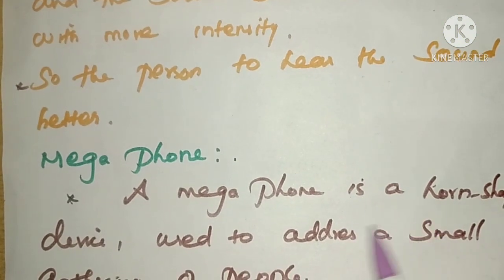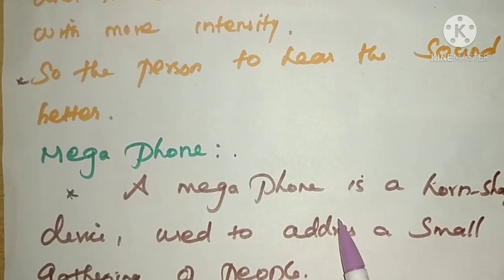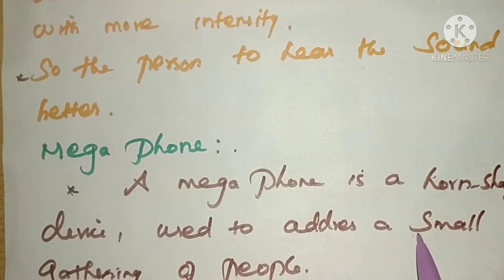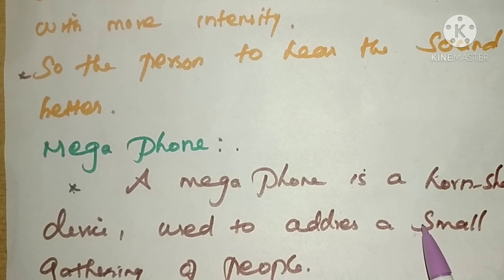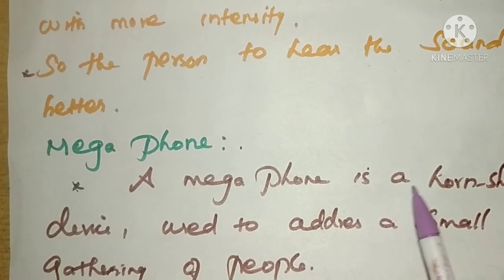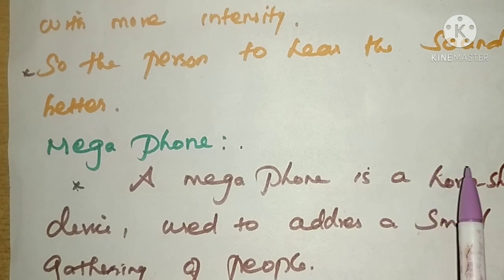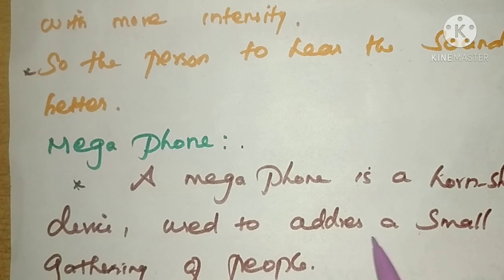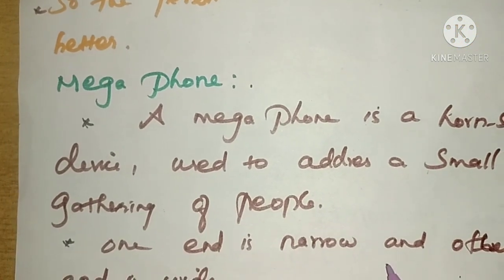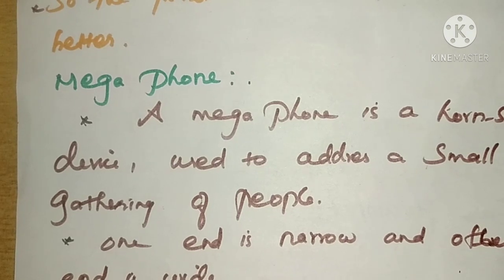The next one is the megaphone. A megaphone is a horn-shaped device. You all know it, isn't it? It is used to address a small gathering of people. You may have seen this in pictures. Why are they using this megaphone? To address a group of people. If someone announces anything, they will use this megaphone. One end is narrow and the other end is wide.